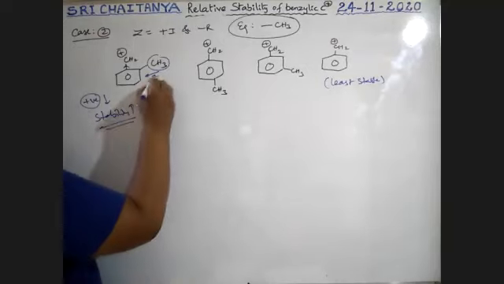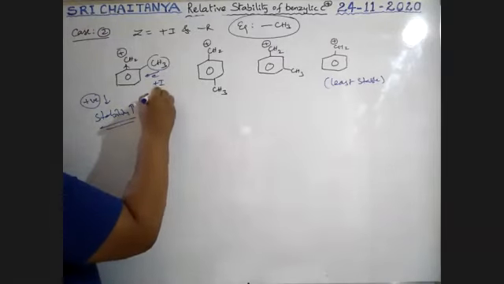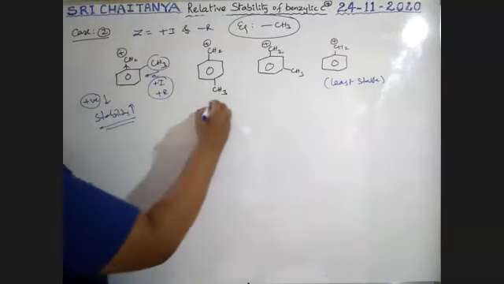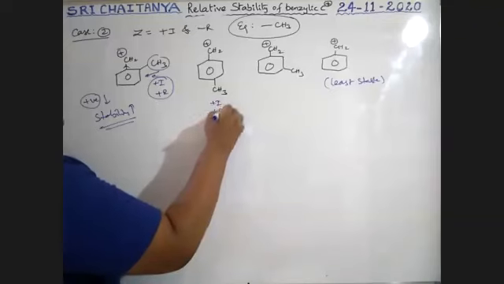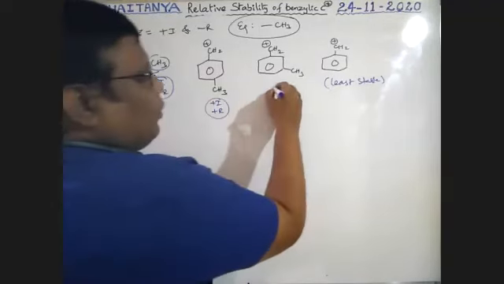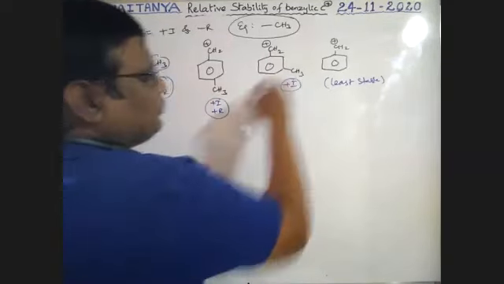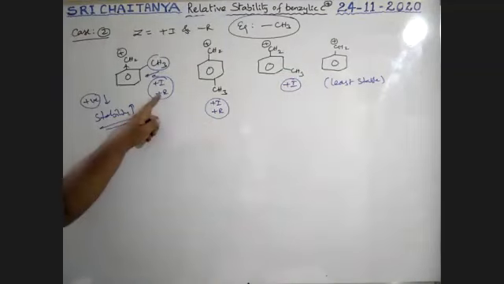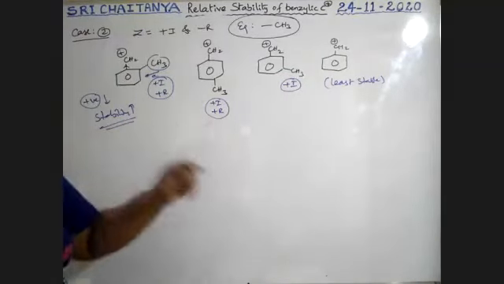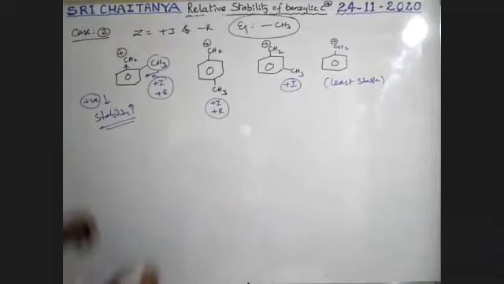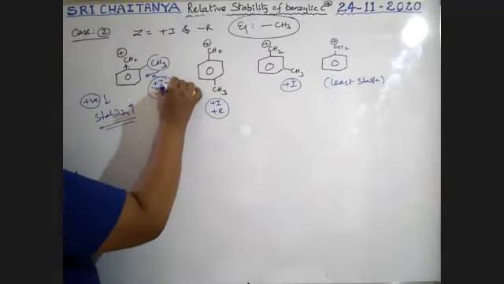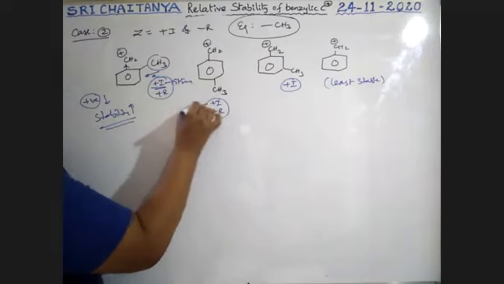Now see here, boys. Here both plus I and plus R are there. Here only plus I. That means R, the resonance, is common in these cases. So here I is strong, here I is weak.